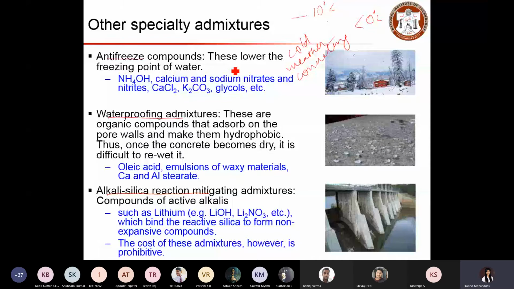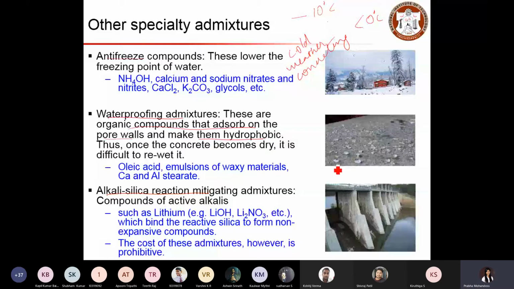And then we have something called waterproofing admixtures. As the name indicates, these admixtures will not allow water to get into the concrete. These are basically organic compounds that absorb on the pore walls and make sure that the pore walls are hydrophobic. When the structure is hydrophobic, it will not absorb any water.